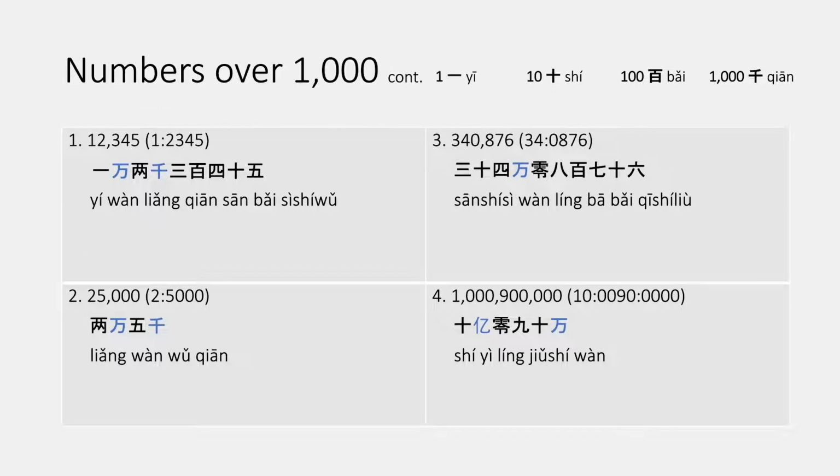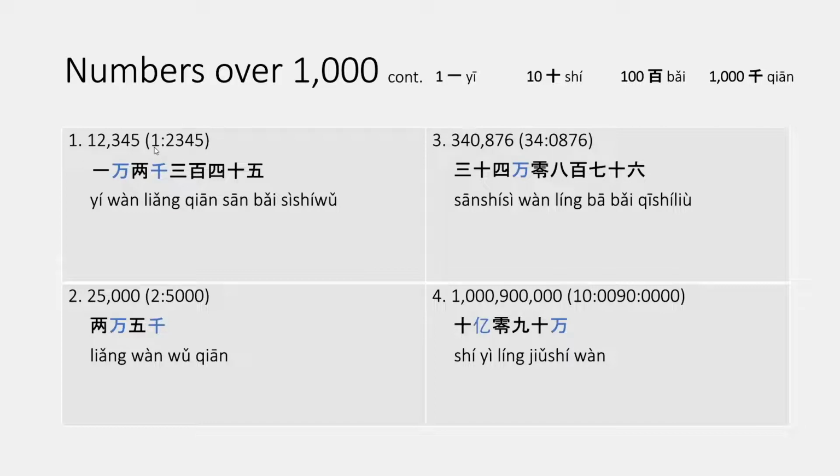On this slide, we have 4 examples of how you can easily translate English numbers into Chinese. So for example 1, we have 12,345, and this is using the English or Arabic system. If you translate that into Chinese and separate it into 4-digit groupings, it'll be 1 separate 2, 3, 4, 5. When you are doing this, you just read it out loud. Whenever you see the colon, that's where you put the measure word.